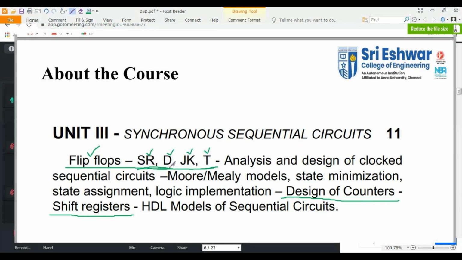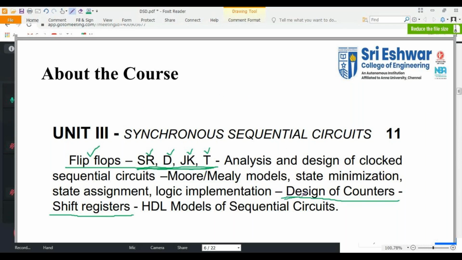So the maximum possibility is they will ask you to explain the operation of each flip flop. You just go through all the flip flops, the working procedure. It may be asked in 14 marks. So these are all some important questions that may be asked from your flip flop portion.